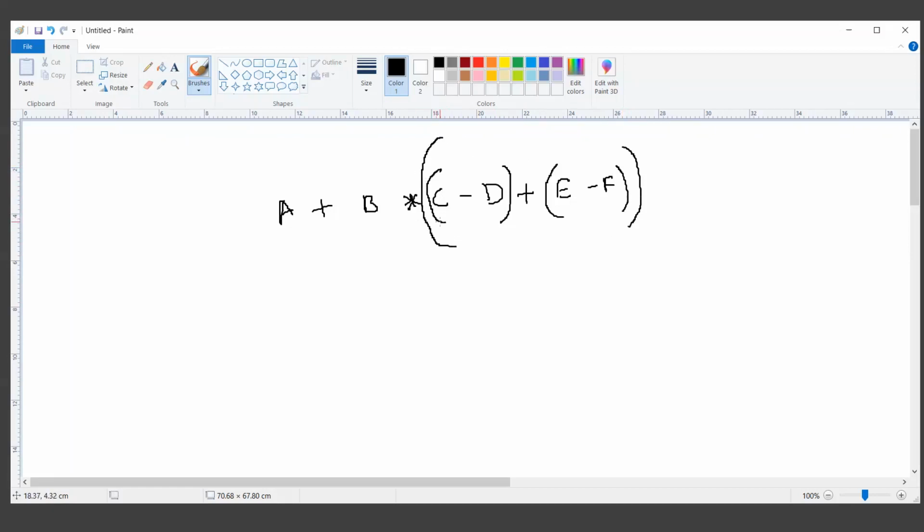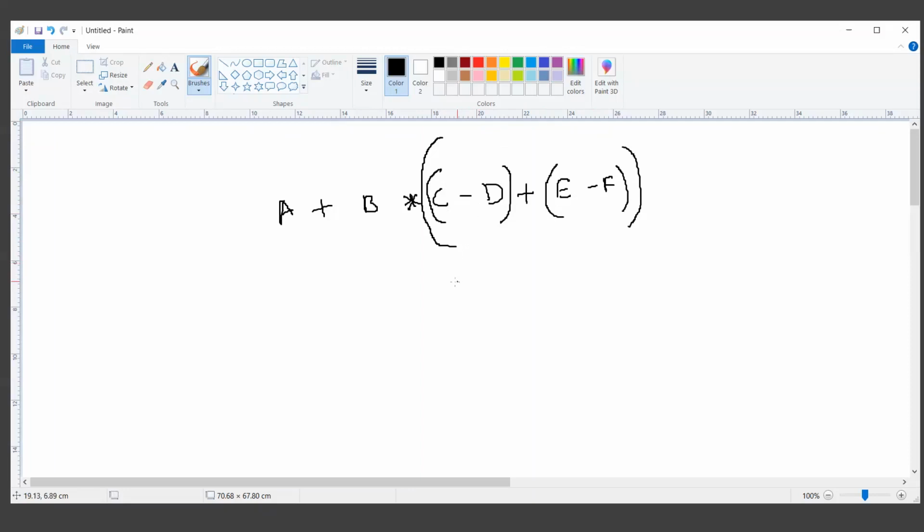Now, is there any better way? If we are writing a program, how should a program read this? Should the program do this in multiple passes, for example, how I'm doing it right now? In the first scan, I am executing the highest priority operation. For example, if I scan this statement, I know that the internal brackets must be evaluated first.